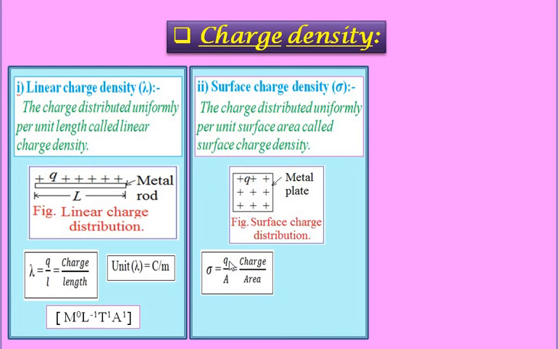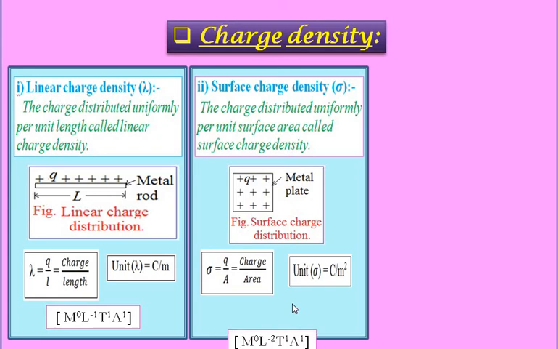The ratio of charge per unit area is called surface charge density. The unit of sigma is coulomb per meter square, charge measured in coulomb and area measured in meter square.